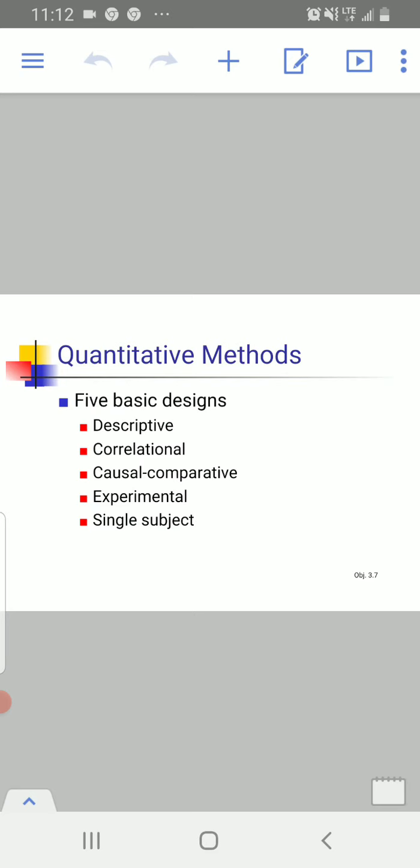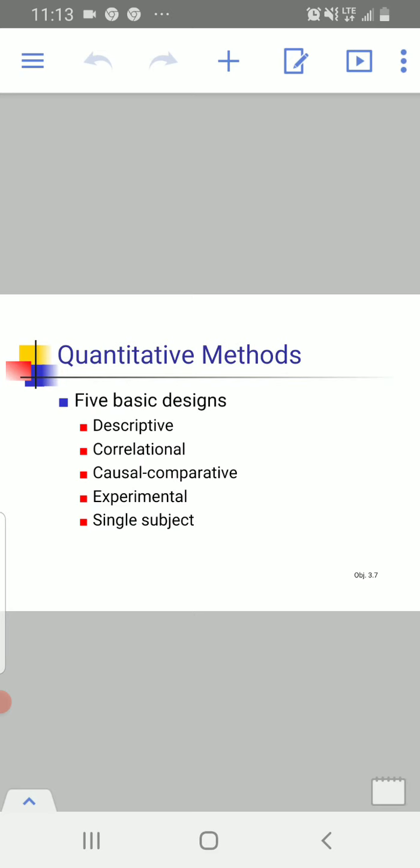So, students, we were discussing the major types of research by purpose and types of research by method. We have already discussed the types of research by purpose. Today, we will discuss the types of research by method, in which we have two categories: the quantitative method and the qualitative method. In this session, we will discuss the designs of quantitative methods, and then the designs of qualitative method.